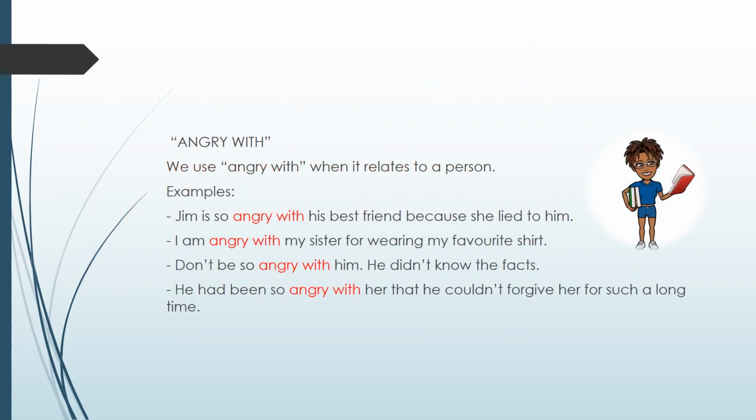Next up is angry with. We use angry with when it relates to a person. For example, Jim is so angry with his best friend because she lied to him. I am so angry with my sister for wearing my favorite shirt.